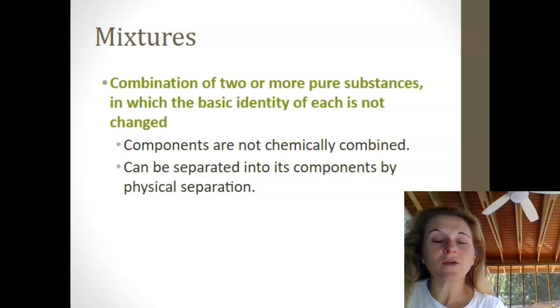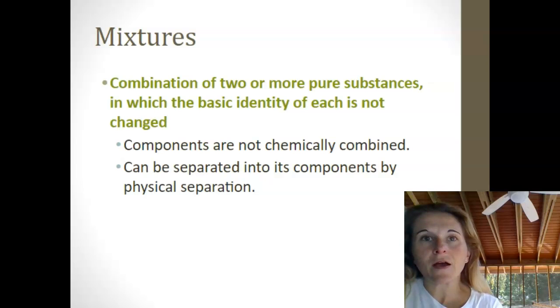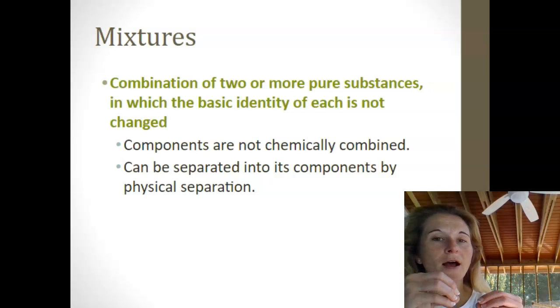So aside from a pure substance, we also have mixtures, which is a combination of two or more pure substances brought together, but they basically keep their same identity. They don't change, they don't bond to each other like that. Those two hydrogen and that one oxygen in water are bonded together.